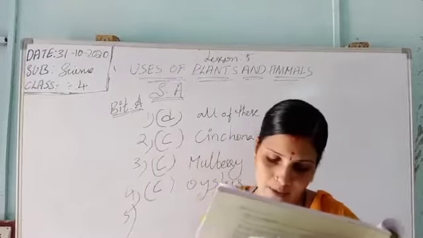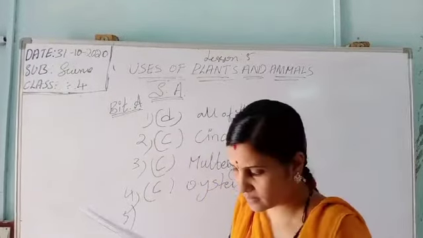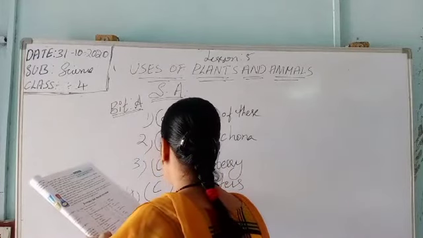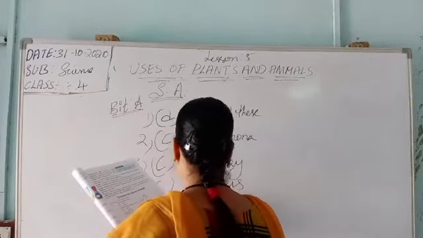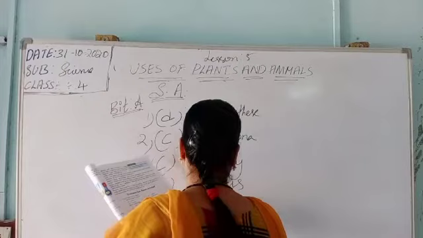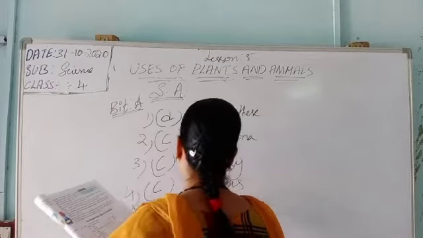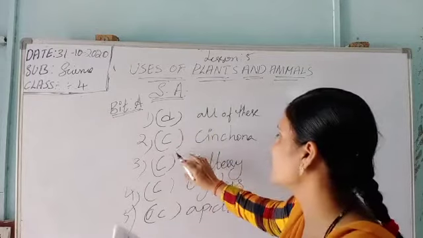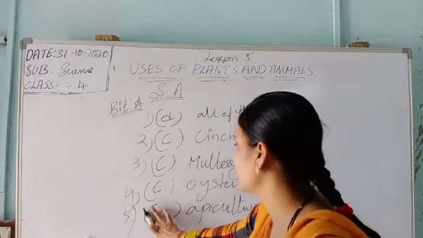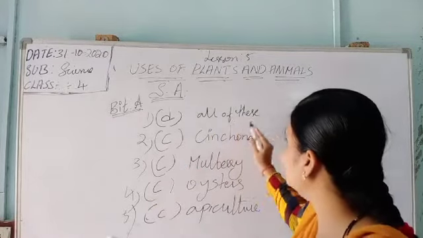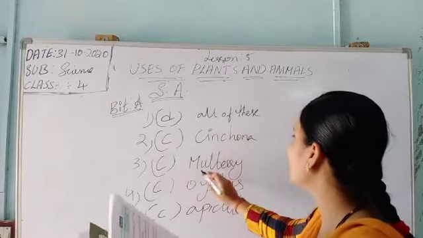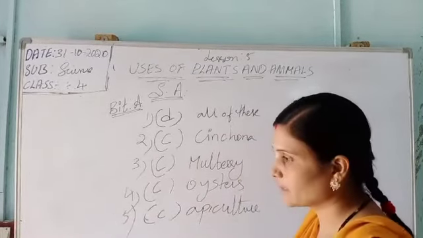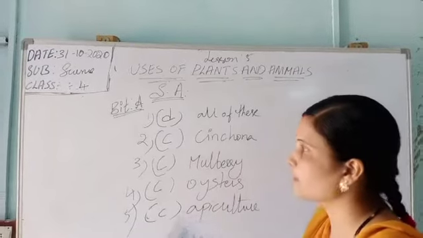Rearing of honeybees is called apiculture. That is also C, apiculture. Those are the 5 options: the first one is D, then C, C, C, C. So these are all the answers: Chinchona, mulberry, oysters, apiculture. This is tick the right options. That is bit number 8.